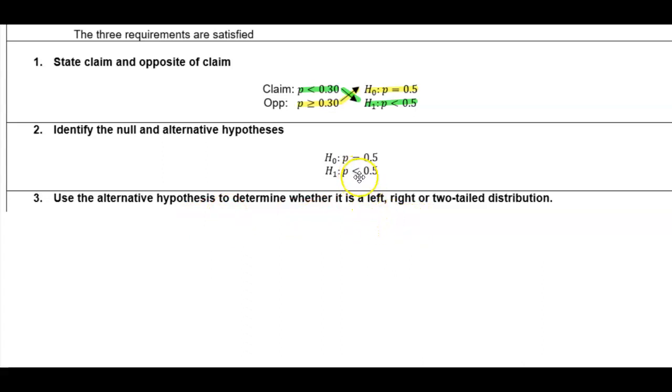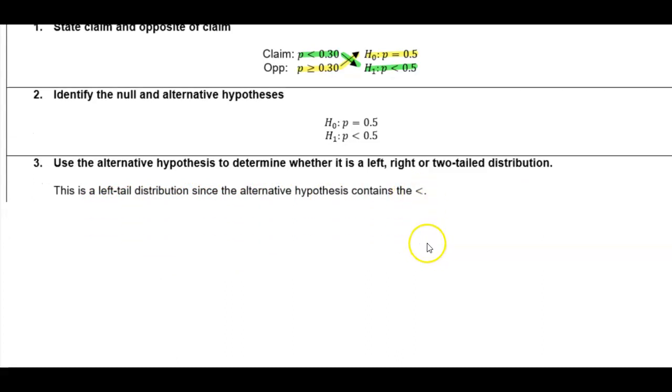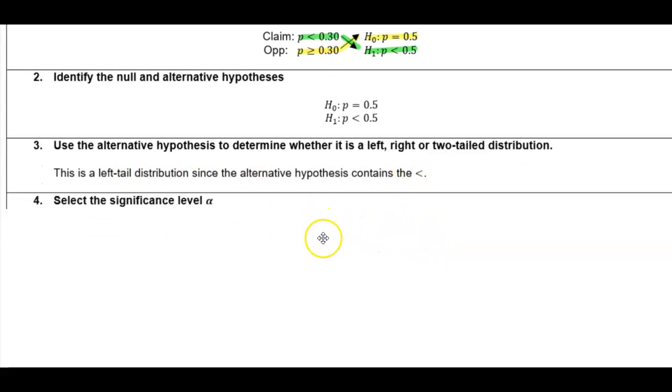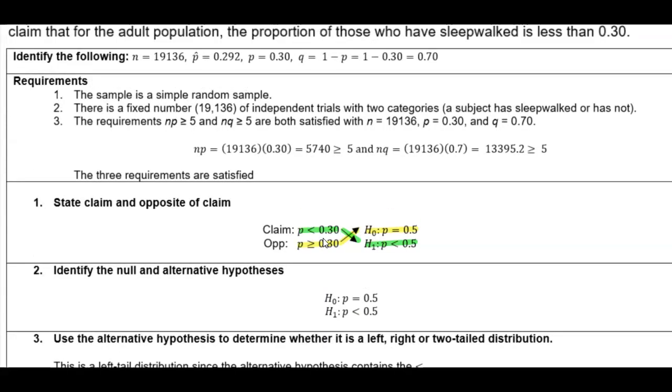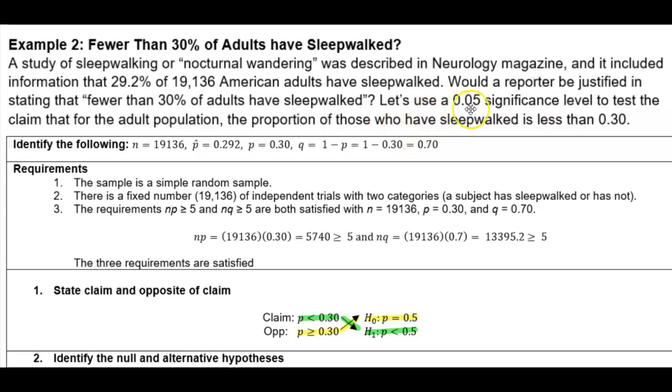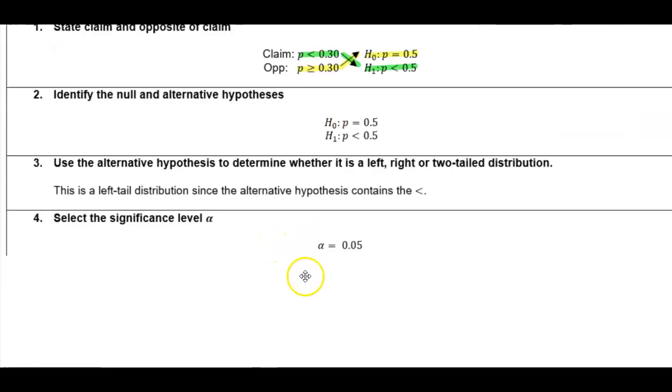Because the alternative has a less than sign, this is a left-tailed distribution, since the alternative hypothesis contains the inequality less than. Now in part 4, it says select the significance level alpha. In our problem, it tells us to use 0.05, so alpha is going to equal 0.05.